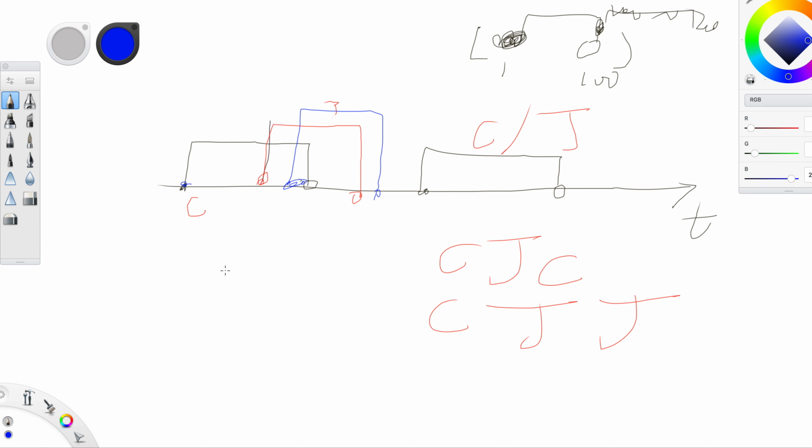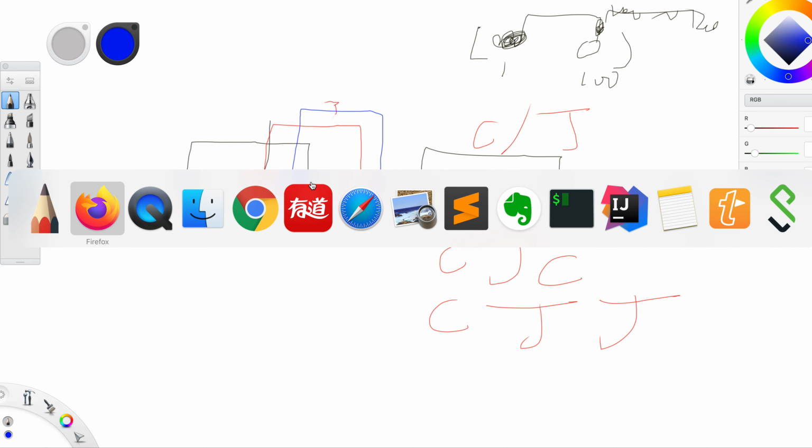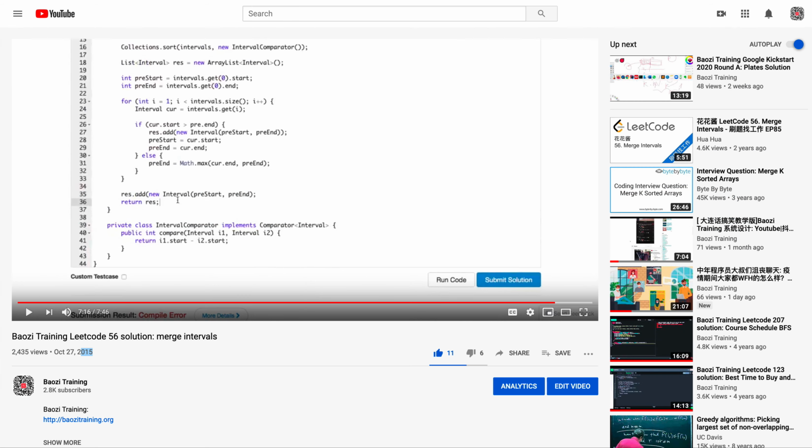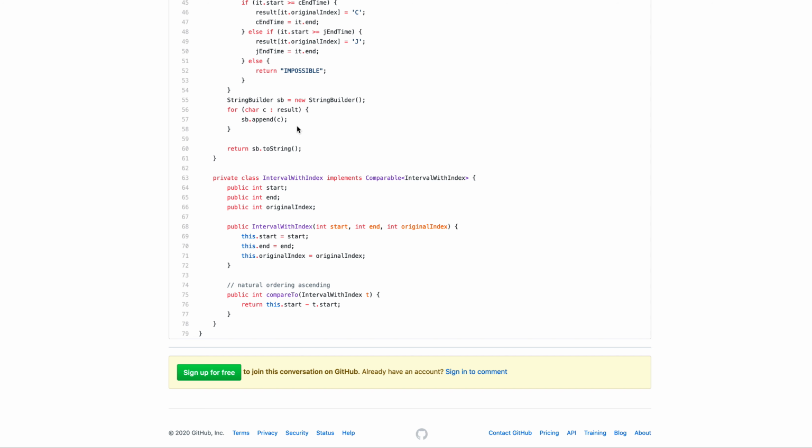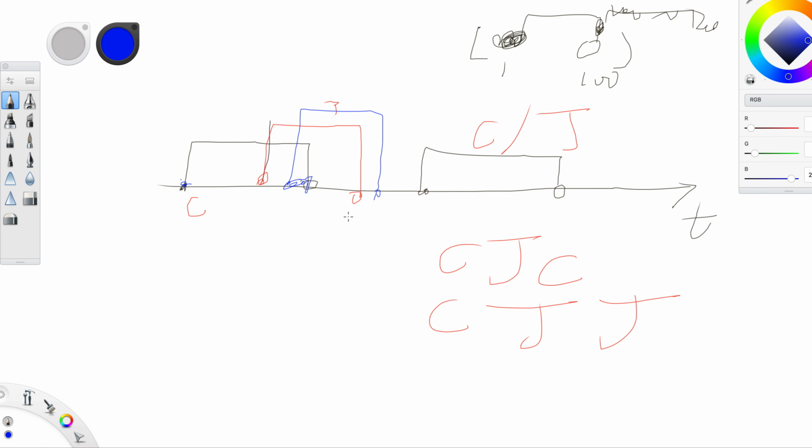So for this one, let's model everything as an interval. You can define an interval that has a start point and an end point, and then sort based on the start time. Once you have that concept, this problem becomes relatively simple. All you need to do is sort, and then assign the tasks. At first you assume nobody has a task, so you always pick C, and once you pick C, you update C's end time to be the task's actual end time.